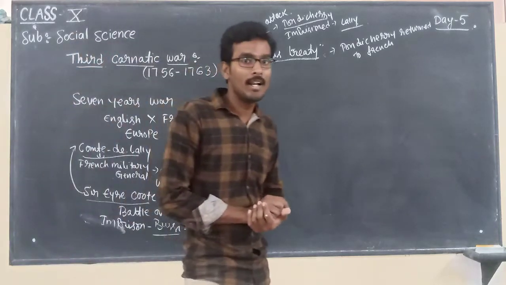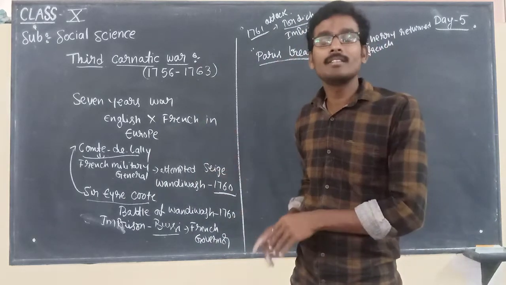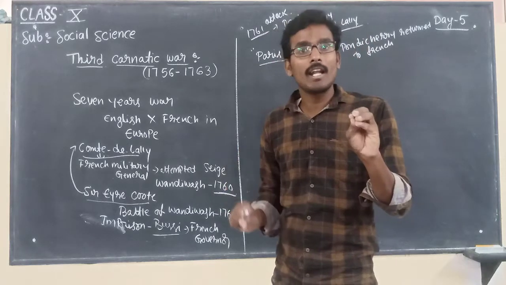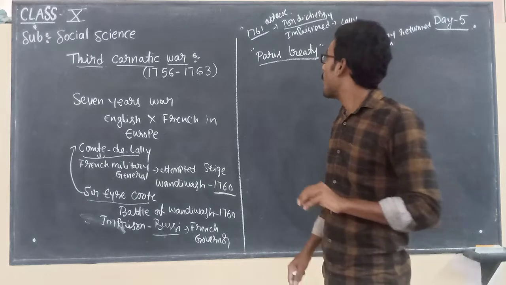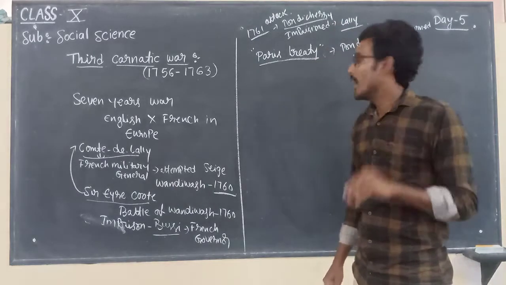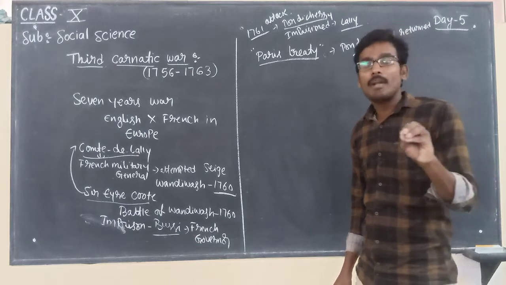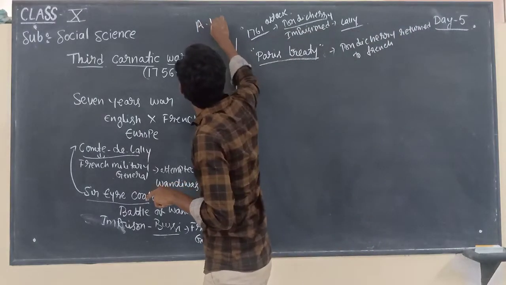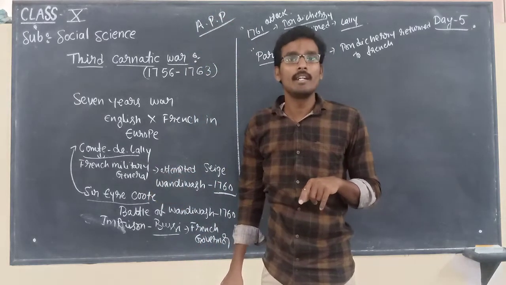So my dear children, so far we have discussed the Carnatic Wars completely. Remember again: first Carnatic War, Aix-la-Chapelle Treaty; second Carnatic War, Pondicherry Treaty; third Carnatic War, Paris Treaty. I already gave you one shortcut for that: APP, Aix-la-Chapelle, Pondicherry and Paris Treaty.